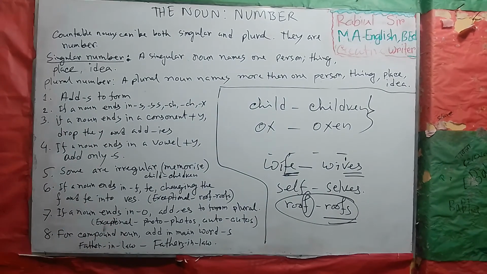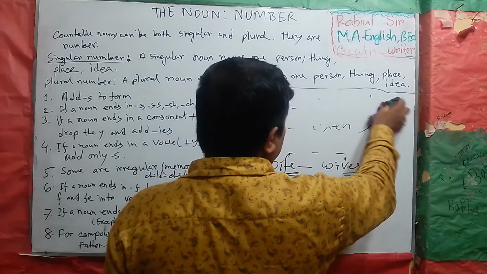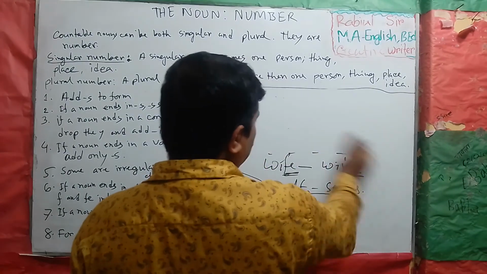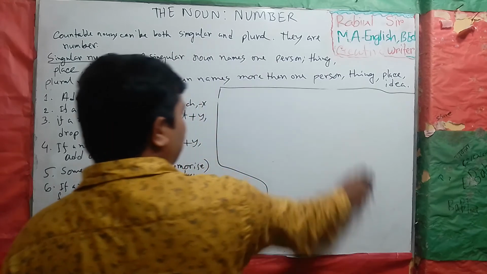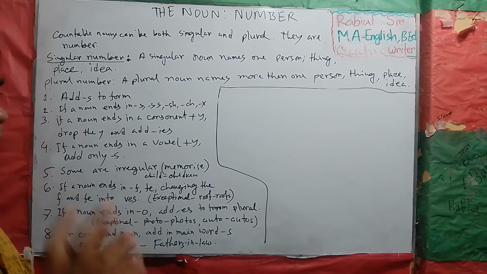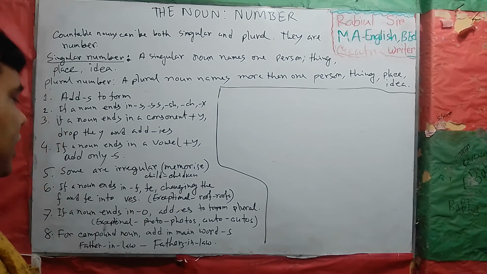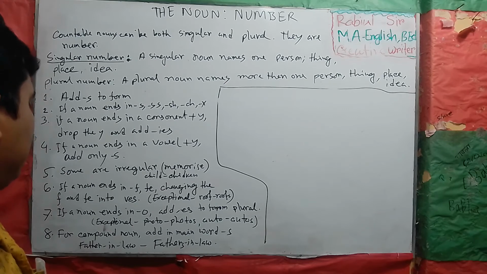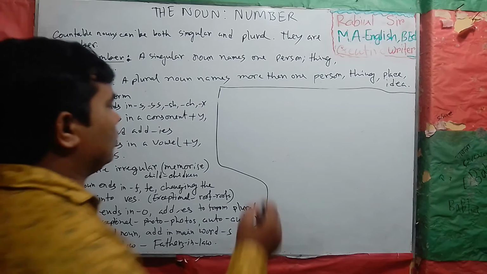Seven number. If a noun ends in o, when we see that the noun ends with o, then we have to add es for making the plural.